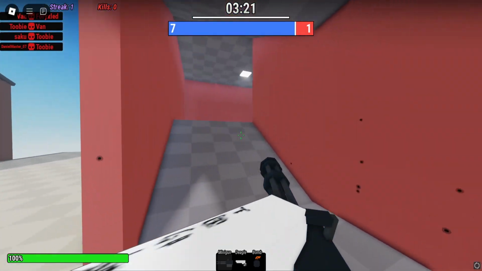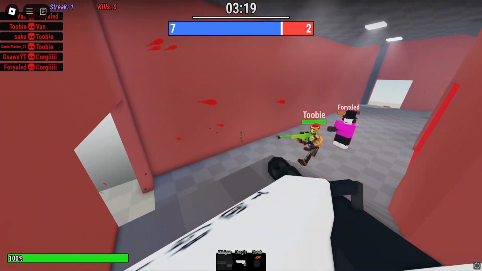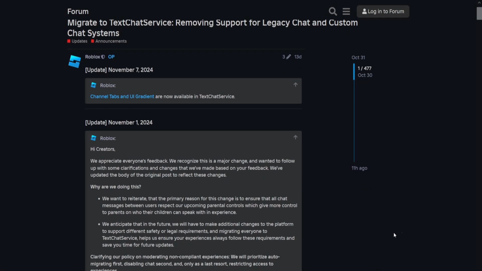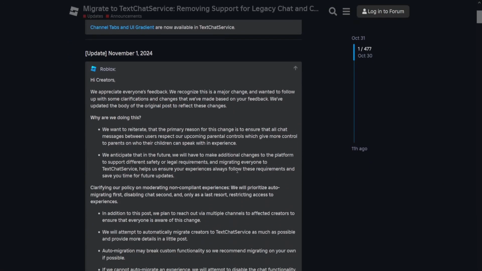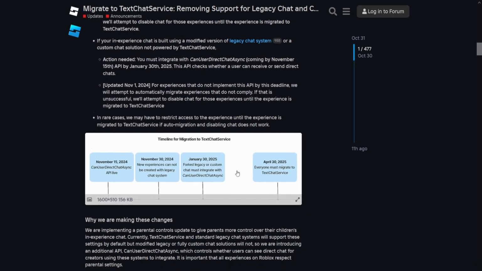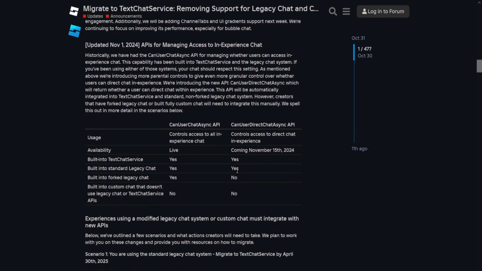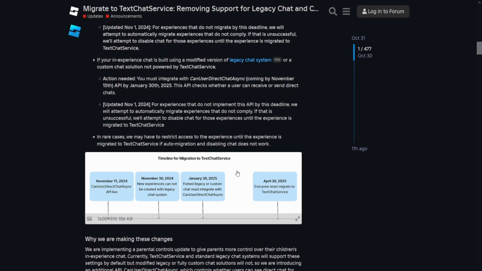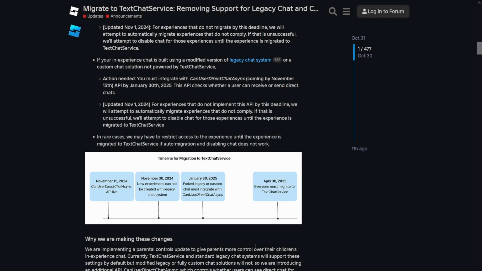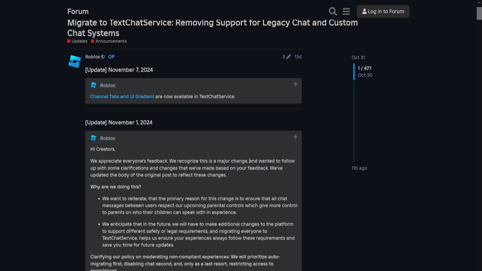First thing is migrating from legacy chat, also known as legacy chat service, to TextChatService. It's finally the time Roblox deprecates and removes legacy chat like they said they would for a hot minute. TextChatService has been released for over 2 years, and it's been the default chat version for new experiences for over a year and a half now. So it's going to solve a lot of issues and problems that legacy chat has and has caused.